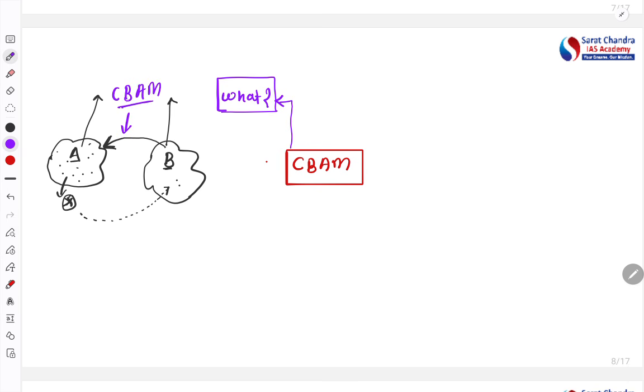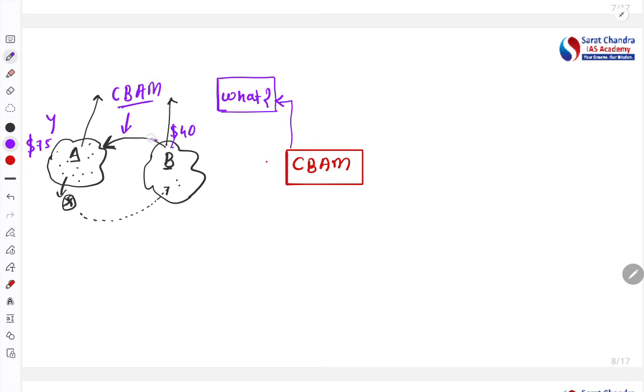Basically, at the border they will adjust for the carbon. Let's take an example. Say a company Y produces a product at $75, whereas another company in country B produces the same product at $40.